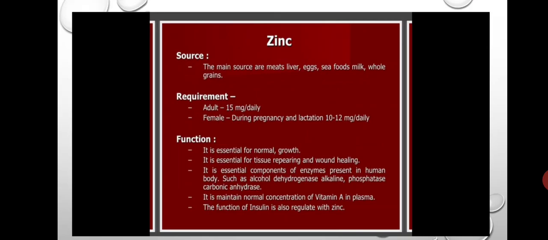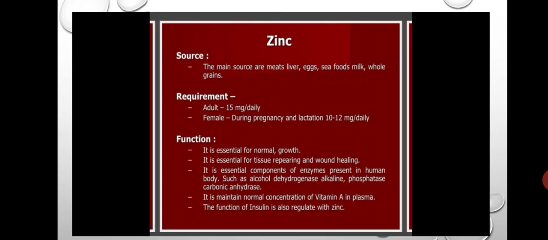Zinc is an essential component of enzymes present in the human body, such as alcohol dehydrogenase, phosphatase and carbonic anhydrase. These enzymes have zinc as an essential element, and it maintains the normal concentration of vitamin A in plasma.